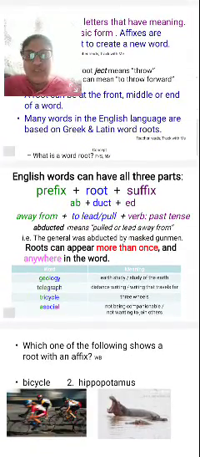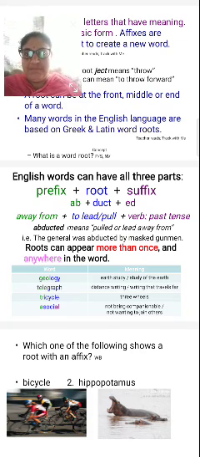English words can have all the three parts here: prefix plus root plus suffix. Abducted, for example. I have written here what is the prefix, what is the root, and what is the suffix. Means in the English language the three are very important: the root, the prefixes, and also the suffixes. So we will follow the three automatically.